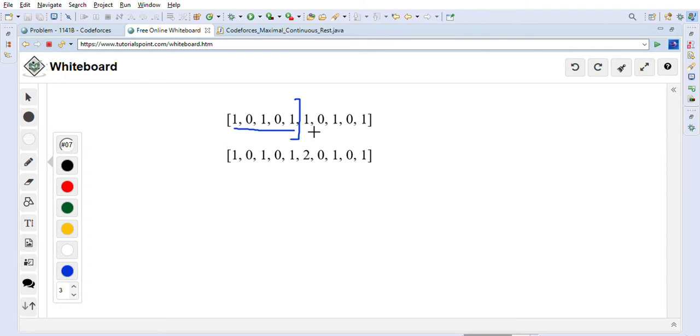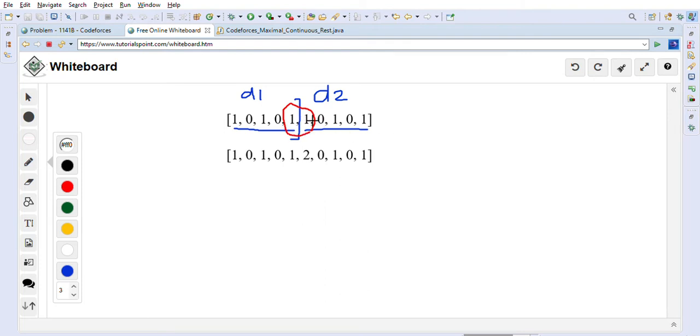The next day again he follows the same schedule. So again 10101 for the next day. If we join these 2 days, this is day 1 and this is day 2. If we join these two days in an array, then you can see that the maximal continuous rest he can get is this one, which is 2.